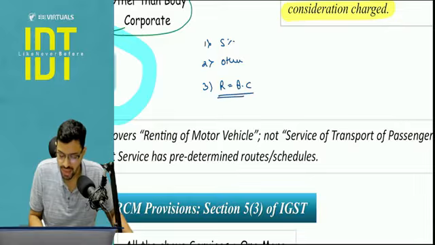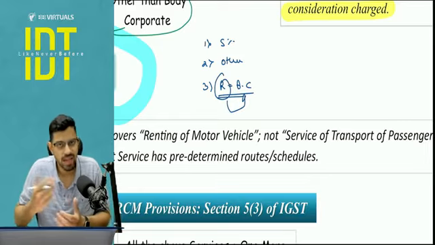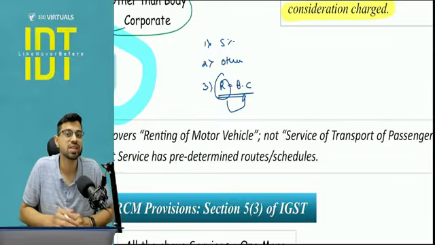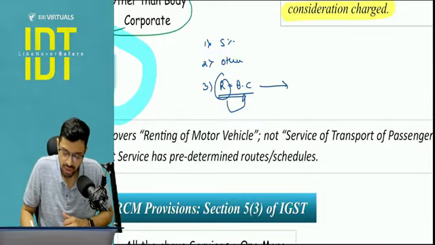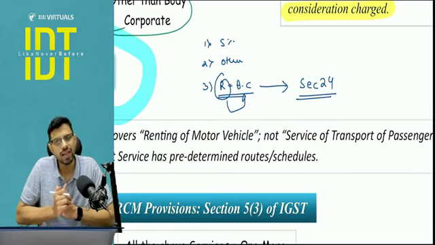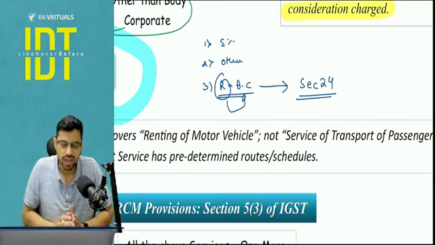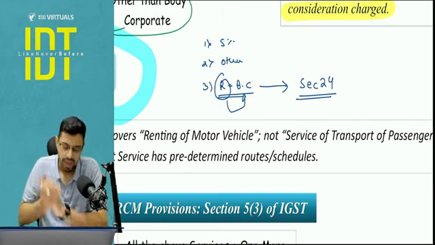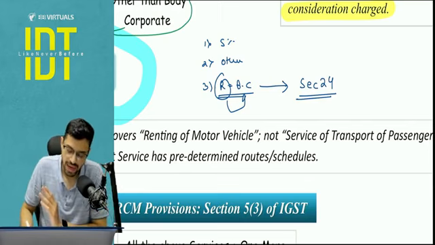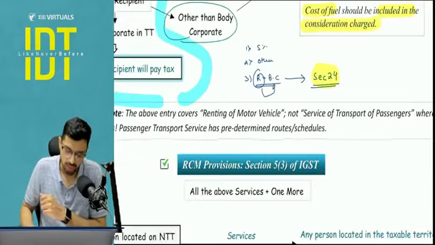So we can ask the recipient who is conducting business in a proper company or LLP manner, so yes, you can pay the GST. And if he is currently not registered, then he will have to get registered under section number 24. If he is already registered, does not matter, he will pay tax under RCM. So regardless of what the status of registration is, RCM will apply. And here a query comes: what if the recipient is unregistered? That's where I'm telling you chapter number 8, section number 24 will apply. Mandatory registration provisions will apply on him.